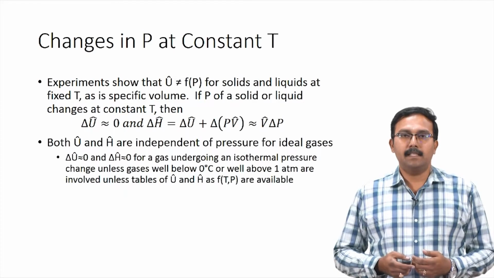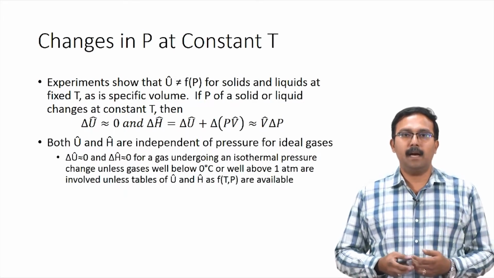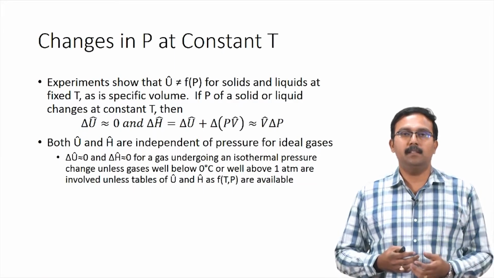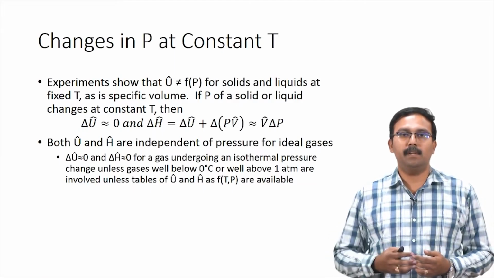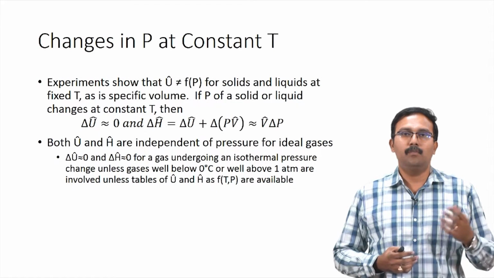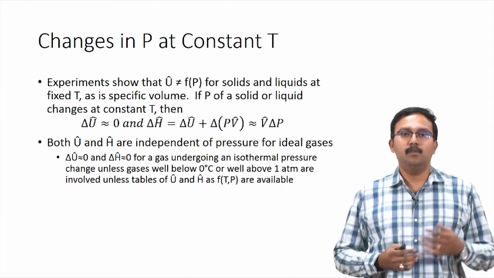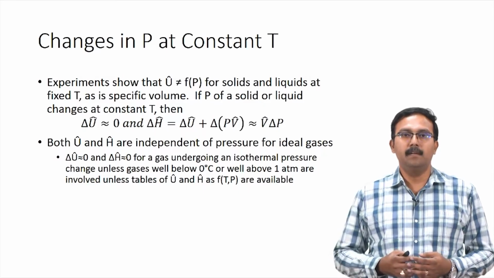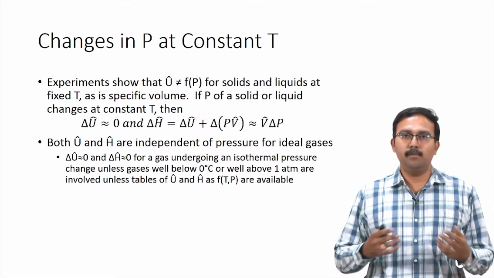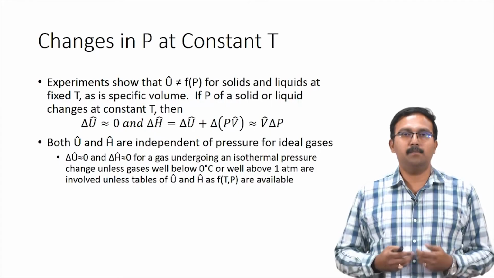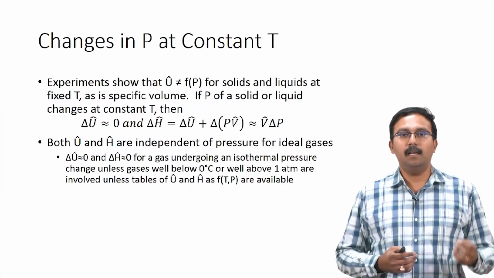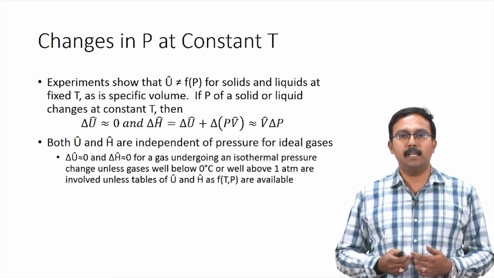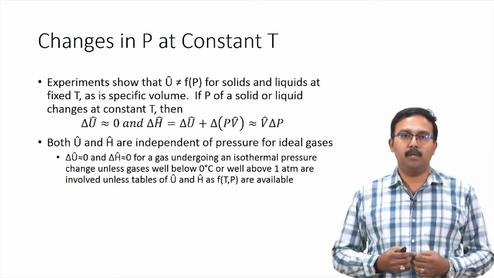For ideal gases, both U cap and H cap are independent of pressure. So, you can assume that change in specific internal energy and specific enthalpy would be 0 for ideal gases. If you have a gas undergoing an isothermal pressure change, then you would assume this to be 0 even for real gases because it is almost negligible, unless the gases are at conditions which are well below 0 degree Celsius or well above 1 atmosphere.